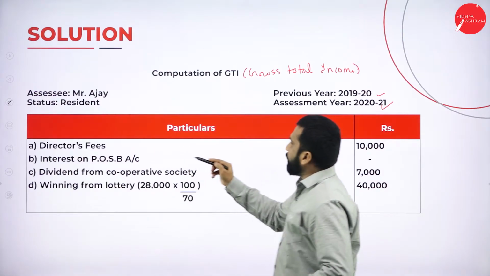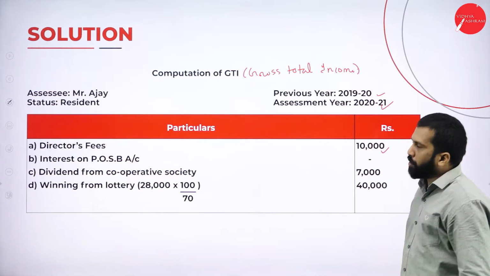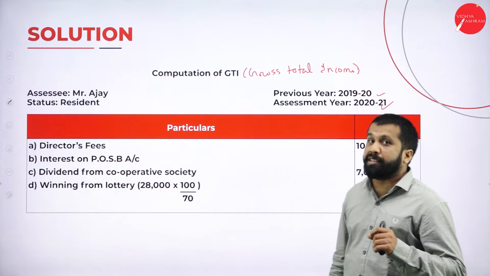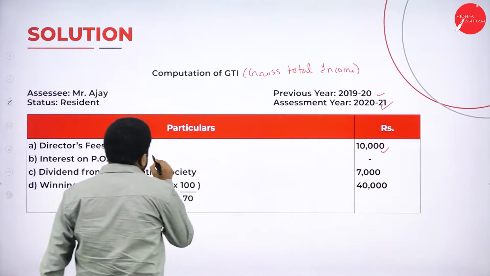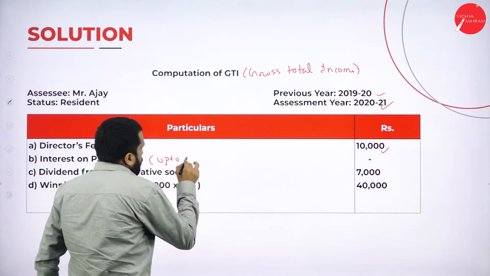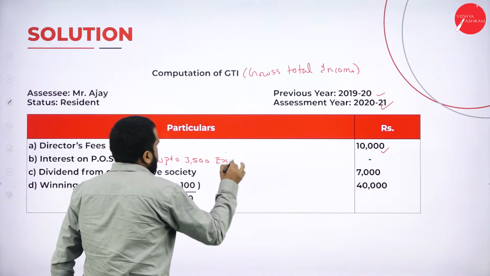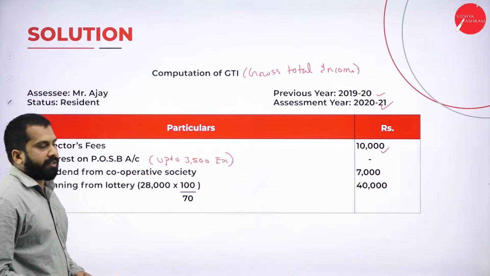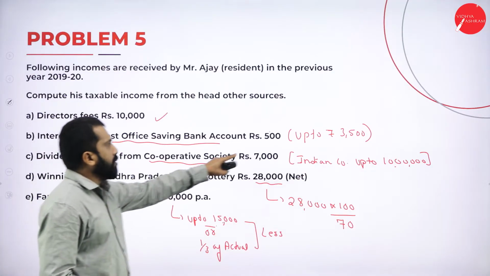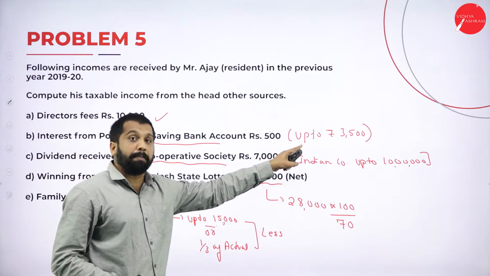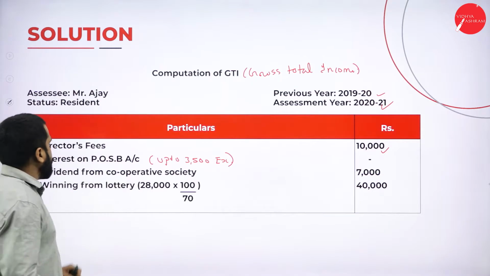Now, director fees, 10,000. Interest on post office. As I told you, director fees are fully taxable. Post office savings bank account interest up to 3,500 is exempt, tax free. Now I'll go back to your question. Post office savings bank account, how much do you have? Only 500. What is the limit? Up to 3.5, no tax. So it is 0.